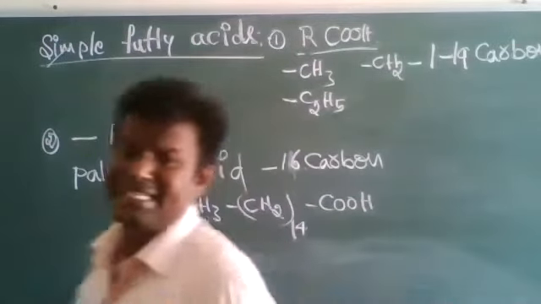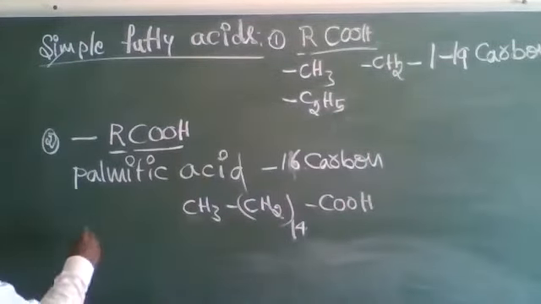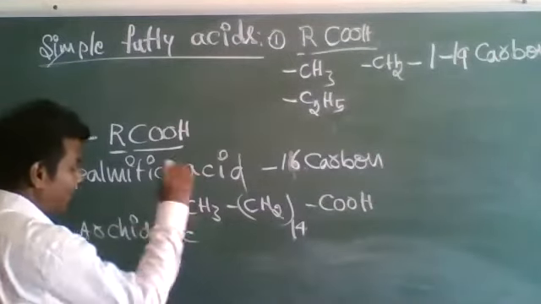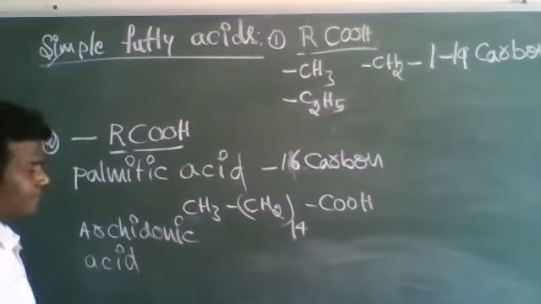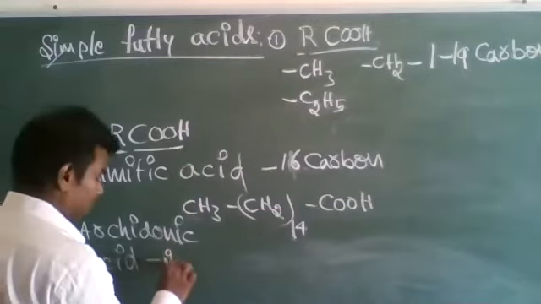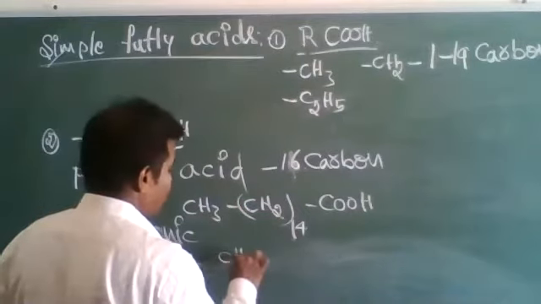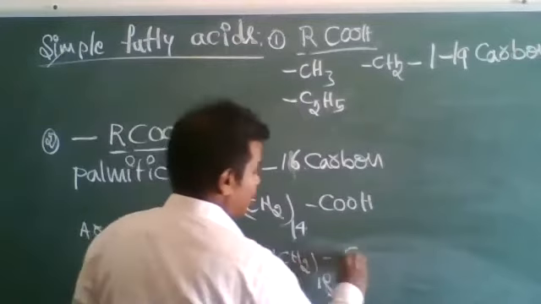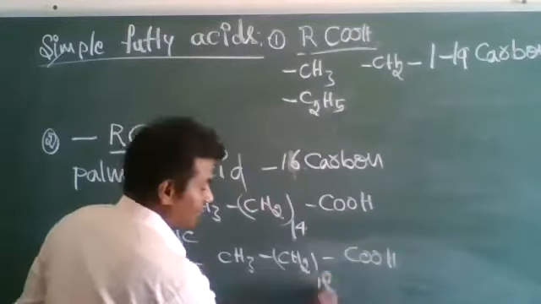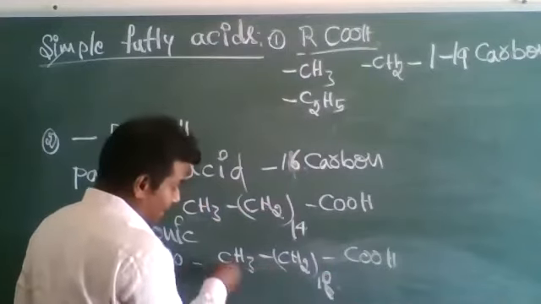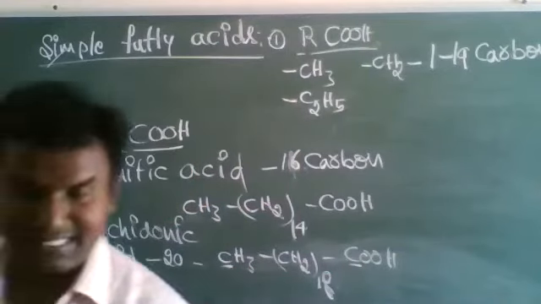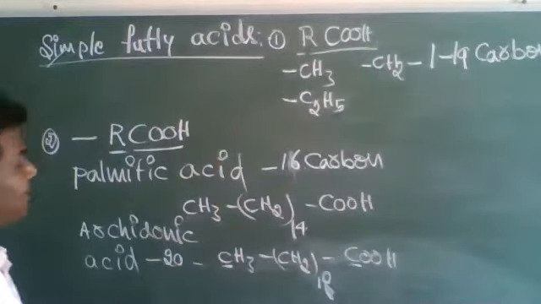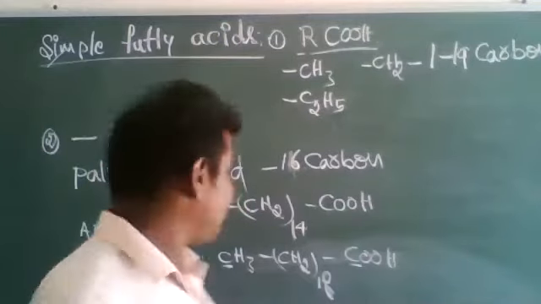Next, arachidonic acid has 20 carbon atoms. So CH3, CH2 18 times, COOH. Arachidonic acid has 20 carbon atoms.